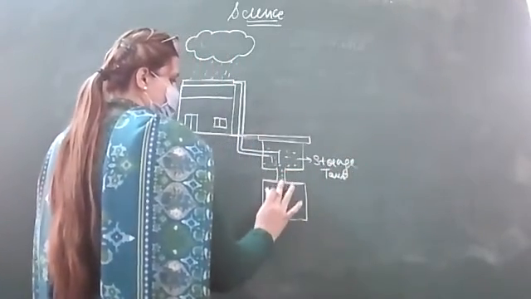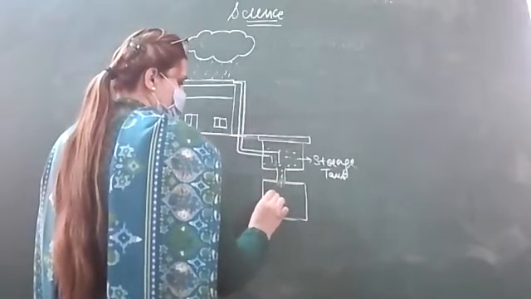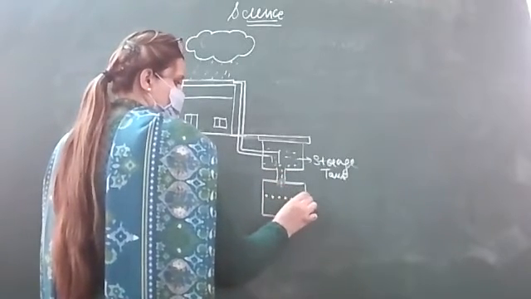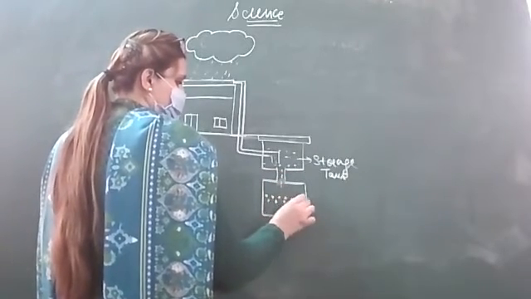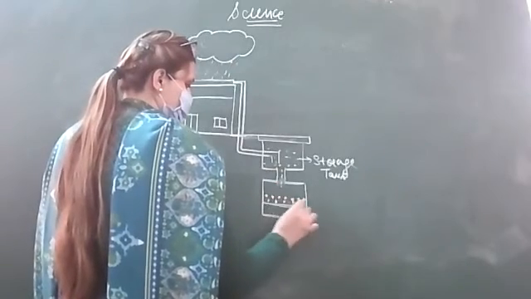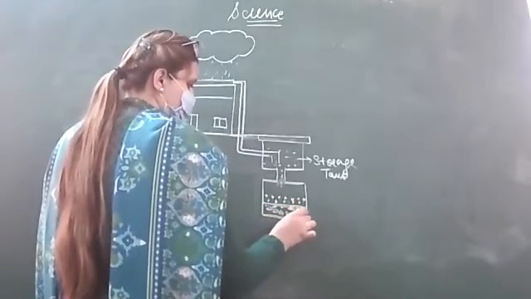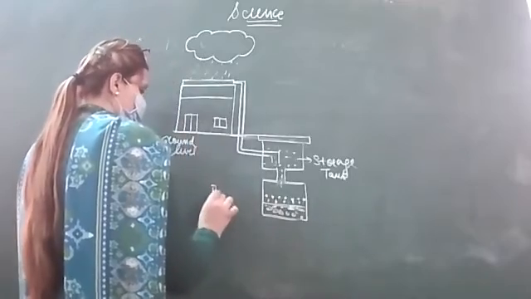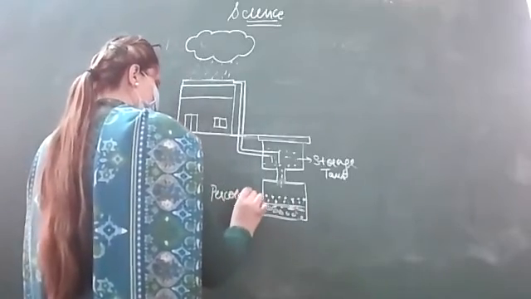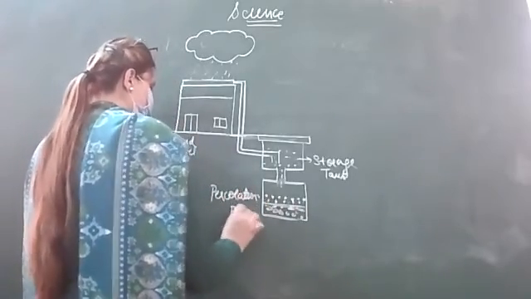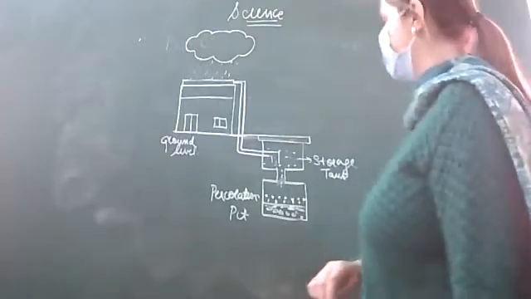From the storage tank, it is moving to the filtration pit, where we have a system of sand, gravel, and charcoal. So this is the filtration pit.